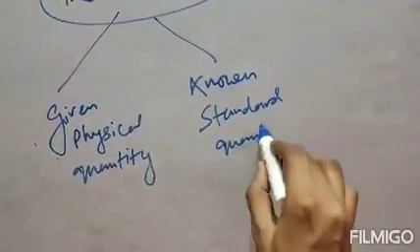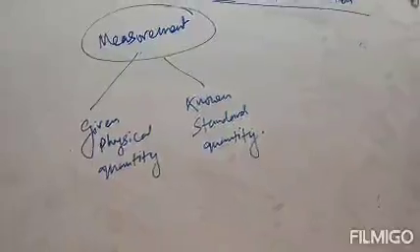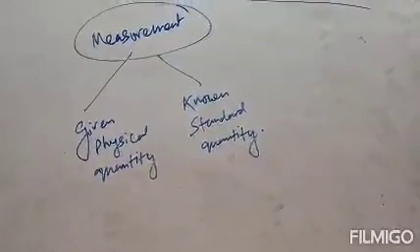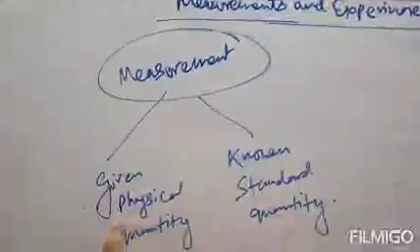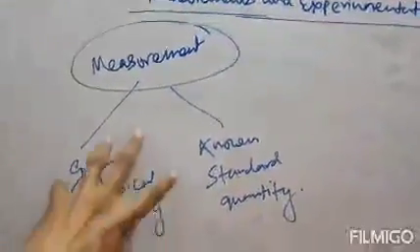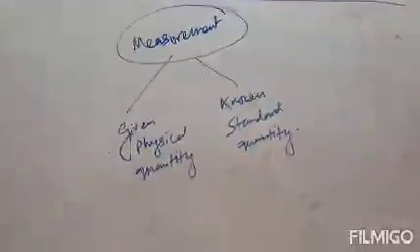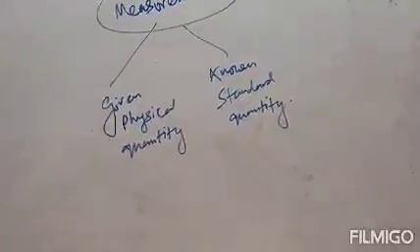Measurement is actually the process of comparison of the given physical quantity with your known standard quantity. Clear? So it is all about measurement.